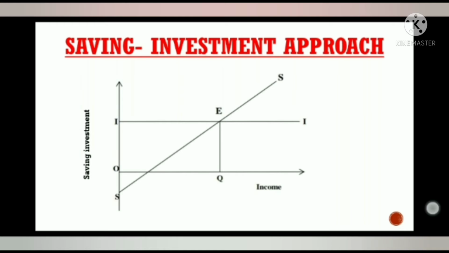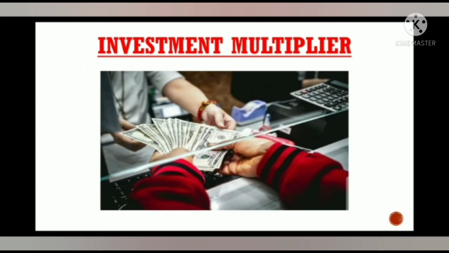Next, investment multiplier. The literal meaning of multiplier is multiple. The concept of multiplier is related to change in income as a result of change in investment. In an economy, when there is an increase in investment by a certain amount, the resultant change in income is a multiple of change in investment. In other words, change in income is several times more than the increased investment. The number of times it increases is called the multiplier. The multiplier is defined as the ratio of the change in income to the change in investment.